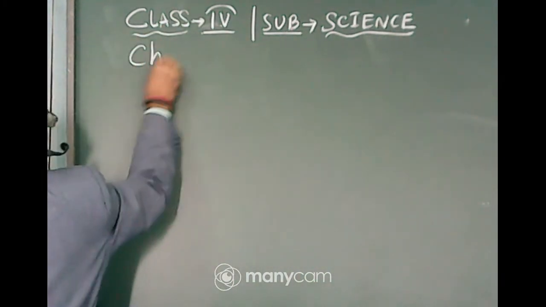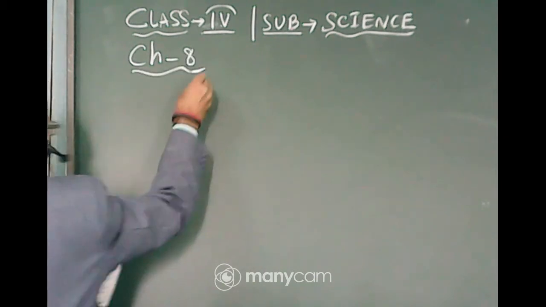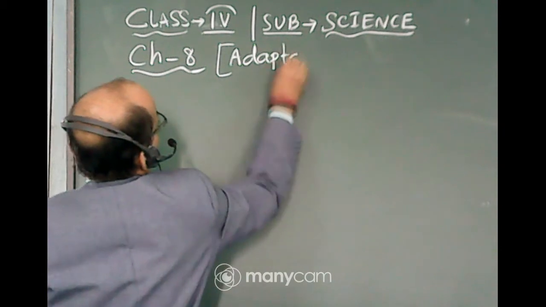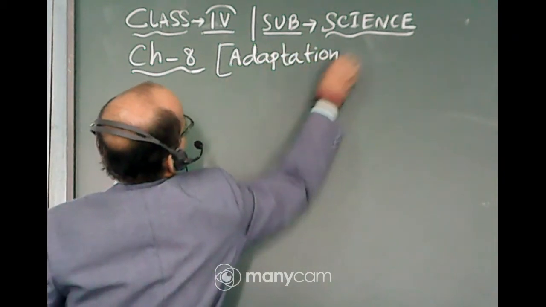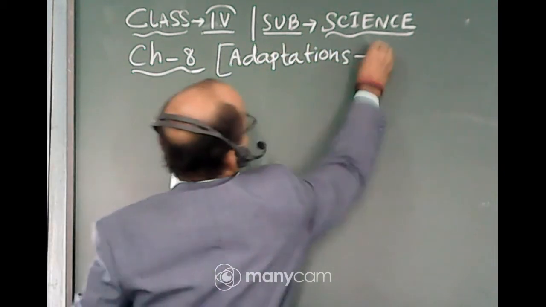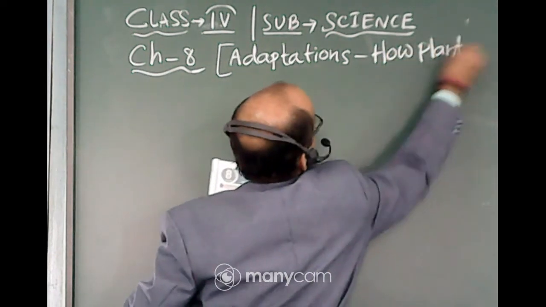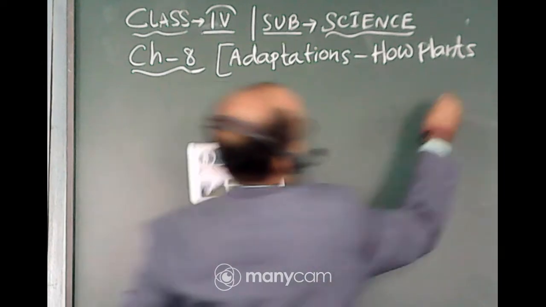Today I will be starting chapter number 8, adaptations, how plants survive.